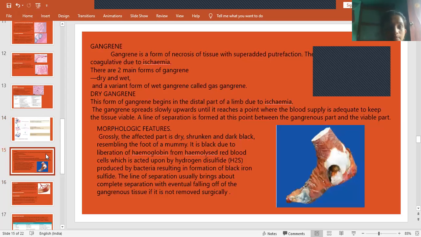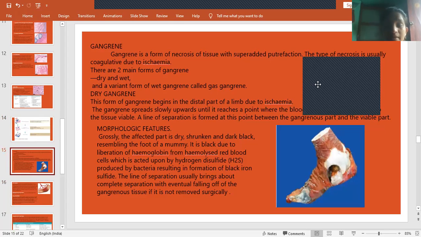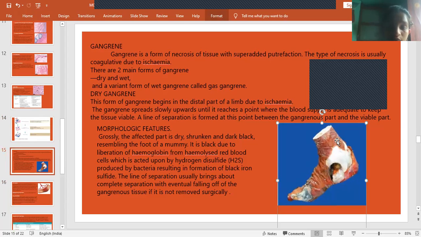Next is gangrene. Gangrene is a form of necrosis of tissue with superadded putrefaction. Putrefaction means excess secretion of pus. The type of necrosis is usually coagulative, due to ischemia. It will be mostly seen in case of diabetic foot. As there is no supply of oxygen or blood, this is caused. Due to ischemia, it is mainly caused. So gangrene is of two types, dry gangrene and wet gangrene.